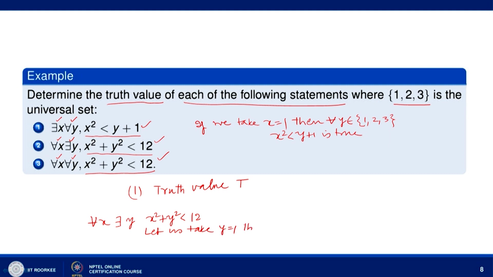Then x square plus y square less than 12 is true for every x belonging to {1, 2, 3}. Because if x takes the value 1, then 1 plus y square, y is 1, so 1 plus 1 is equal to 2, 2 is less than 12. When x takes value 2, then 2 square is 4, 4 plus 1 is 5, 5 less than 12, and when x takes the value 3, 3 square is 9, 9 plus 1 is 10, 10 is less than 12. So, the truth value here is T.